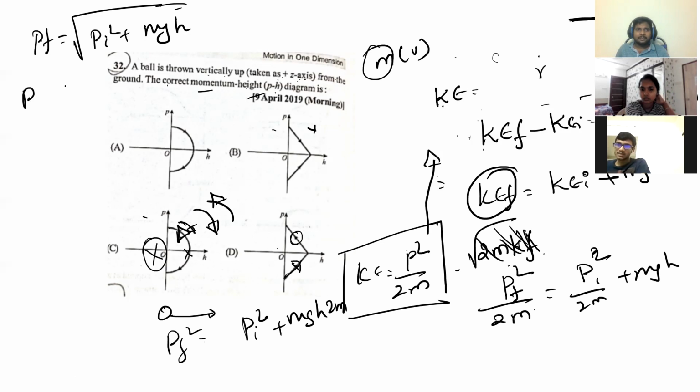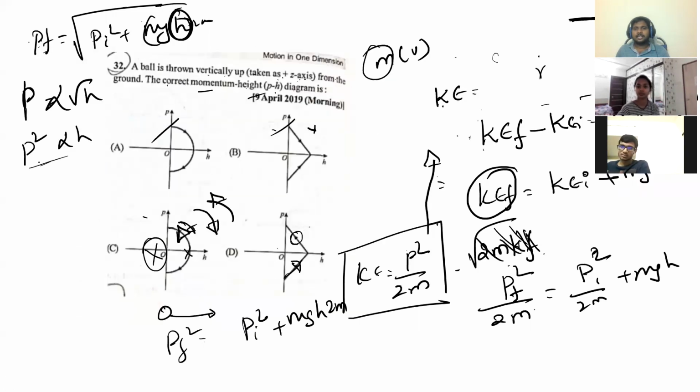So is momentum... the 2m, whatever, okay. I'm observing the h carefully, remaining things I'm not bothering about here. Initially h is equal to 0, so p final is equal to p initial, which is the maximum value here. But it is decreasing in terms of root, right? So p is proportional to root h, do you accept it? So p square is proportional to h, right? P square proportional to h means what?